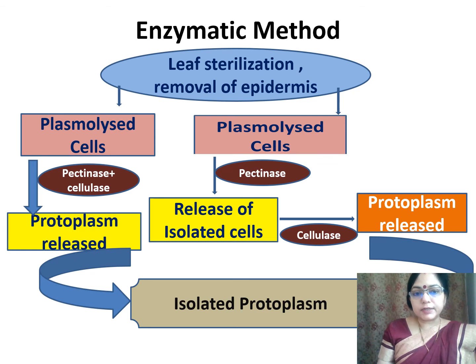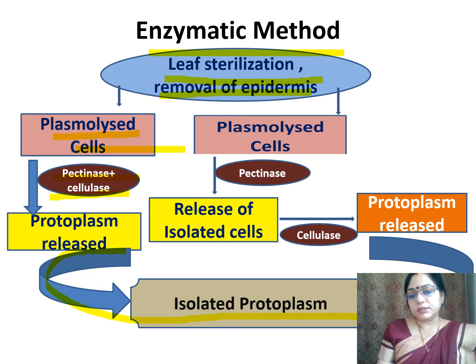Now come to techniques of enzymatic method. First, the leaves are sterilized and the epidermis is removed. The plasmolysed cells are then collected and treated with pectinase and cellulase enzymes in combination, and then protoplasts are released, and these released protoplasts are isolated.